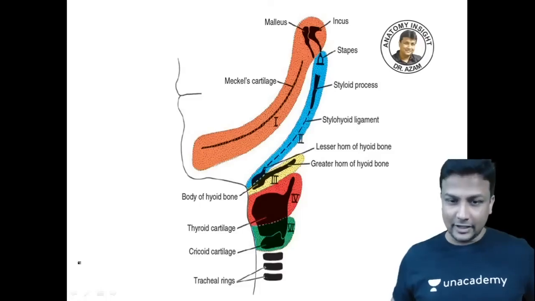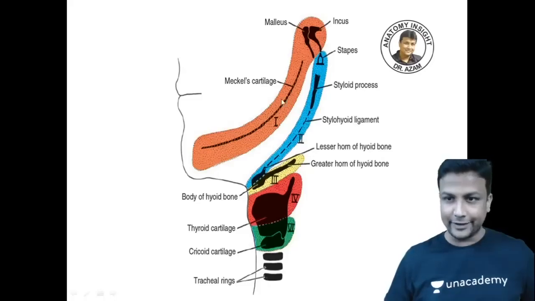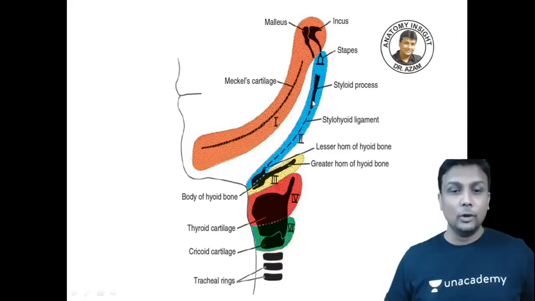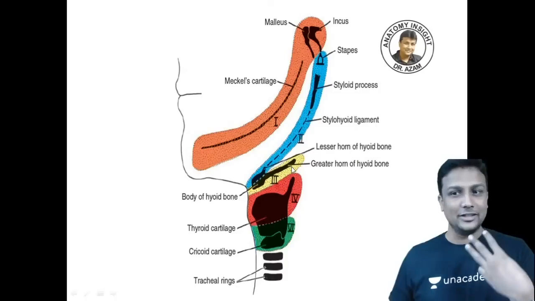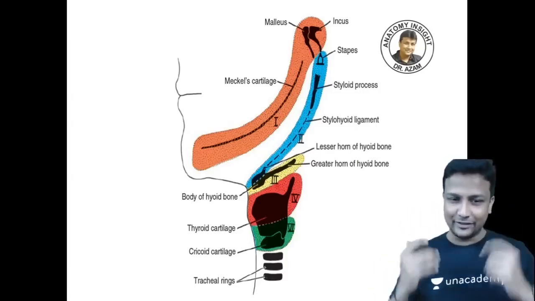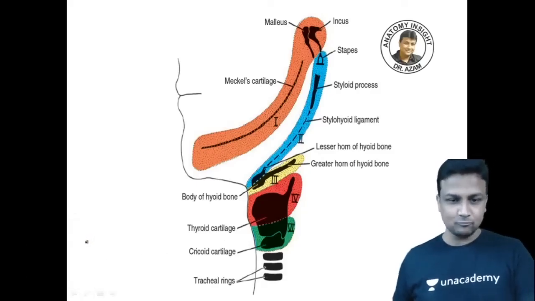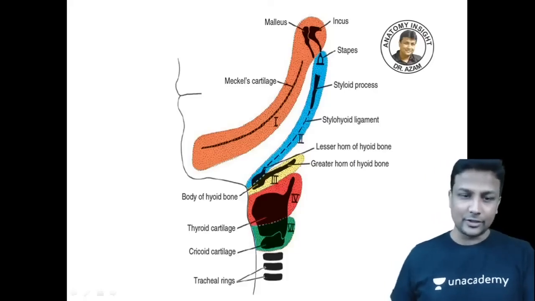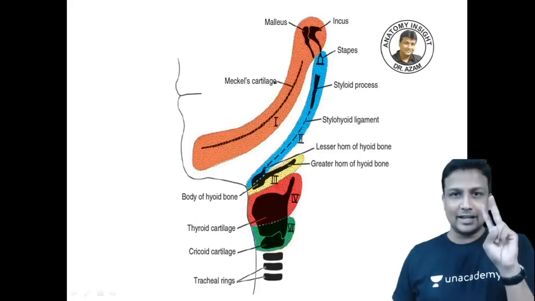So here, my dear friends, everything that you are able to see here in the orange color, this one here right now, will be derived from the first arch. And everything here in the blue color is derived from the second arch. And everything here in the yellow color will be derived from the third arch. So all the pharyngeal arches, it's layer by layer, everything is forming here. Yes, I'll tell you the logic how to remember, sir. Yes, there are three bones in the ear, guys. Ear ossicles: malleus, incus, and stapes. Malleus, incus, and stapes. Aise yaad karo.